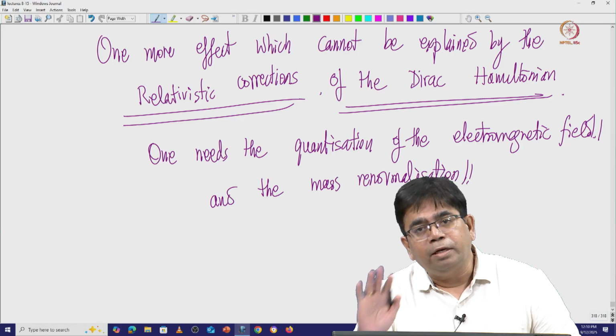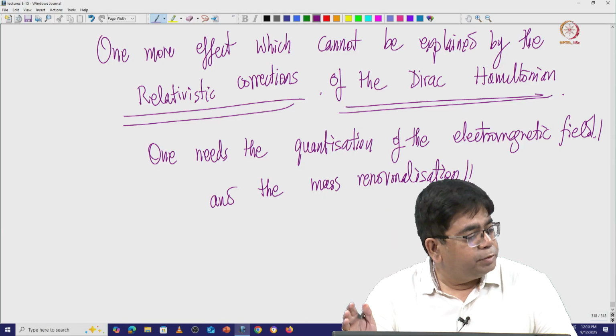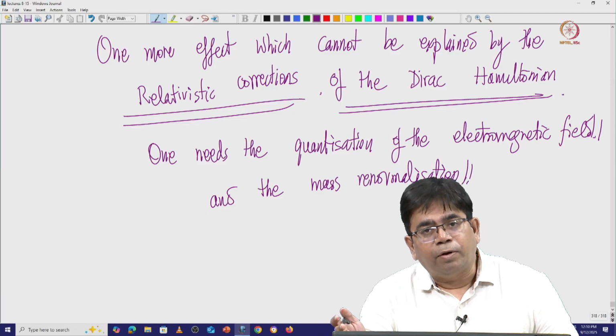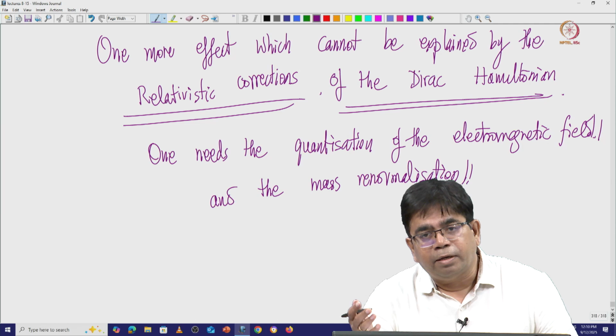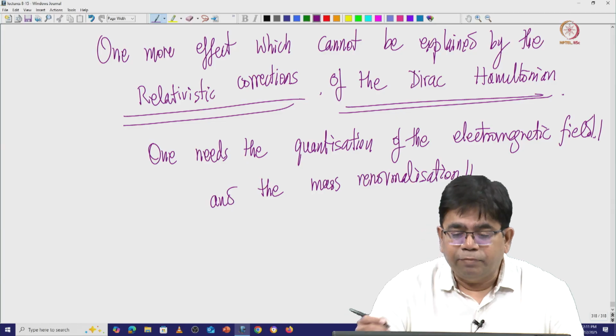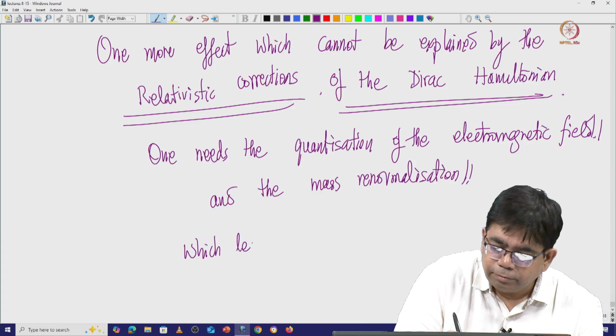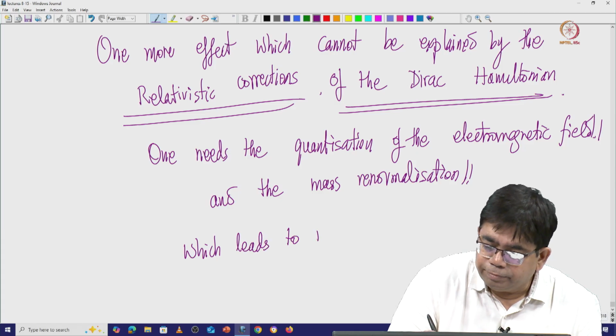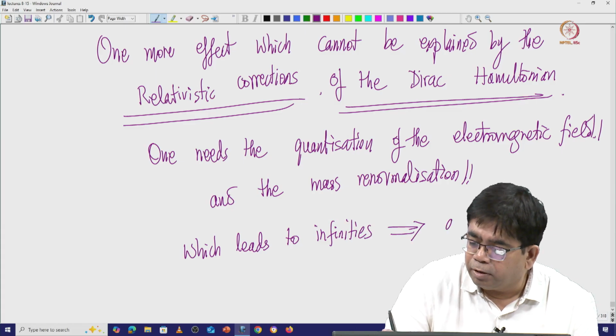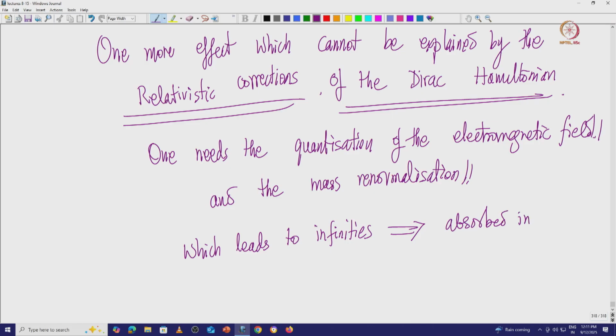You have to really quantize the electromagnetic field, and take the effects of the radiation from the quantization of the electromagnetic field, which leads to infinities, and these infinities have to be absorbed in the renormalization of the electron mass.